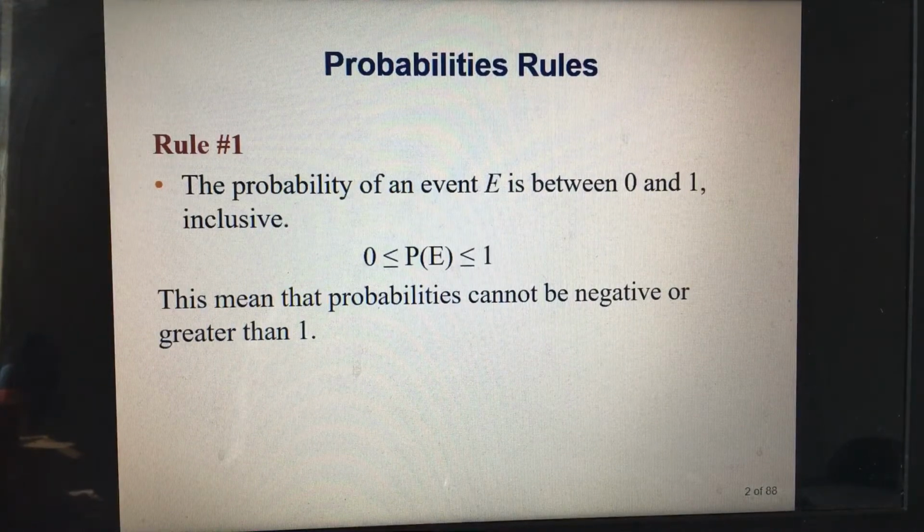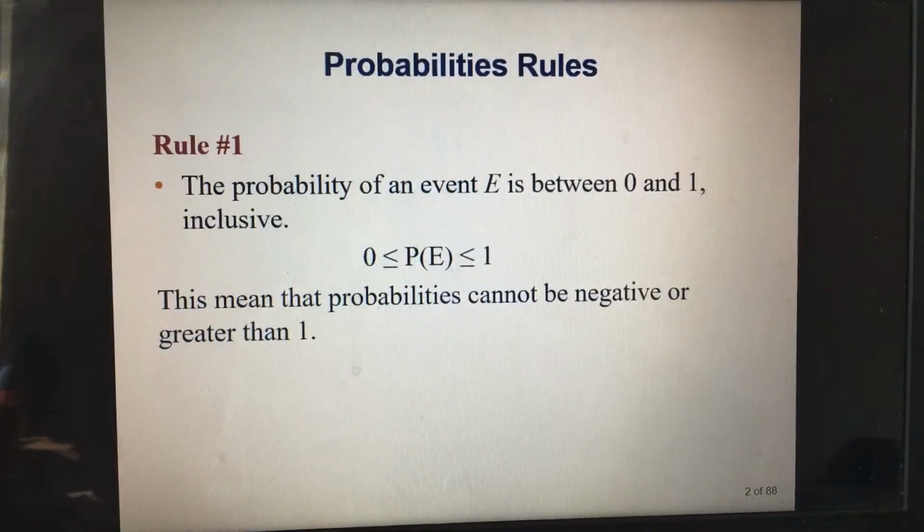Also, if you are solving a probability problem and your answer is negative 0.35, that will tell you automatically that you are wrong, because the probability of any event can never be negative. Okay? So that is rule number 1.